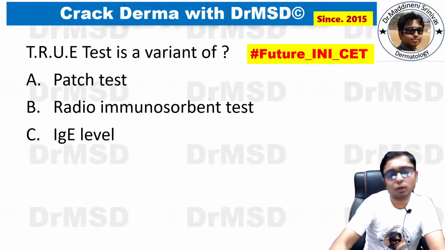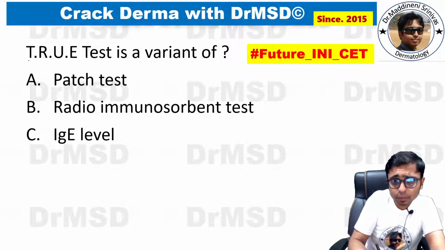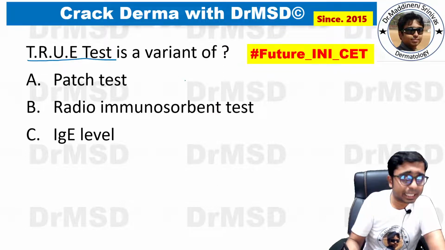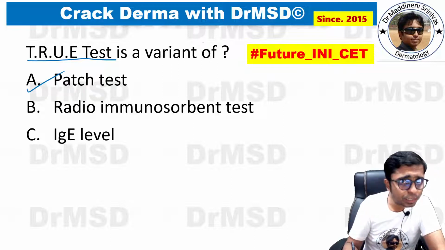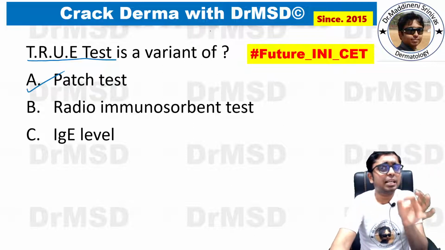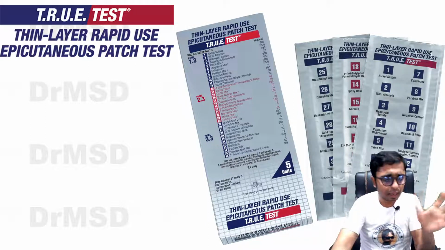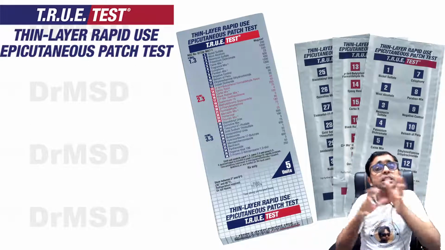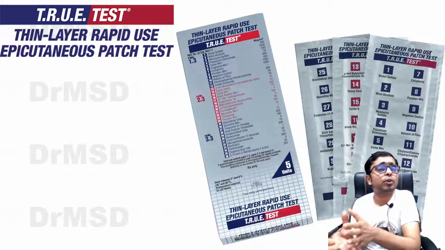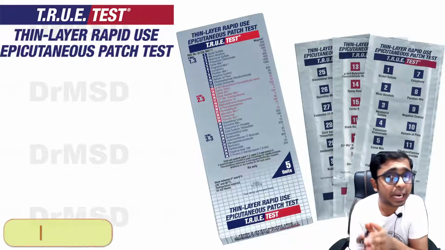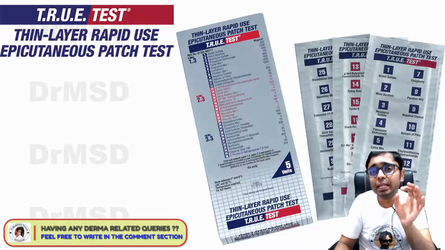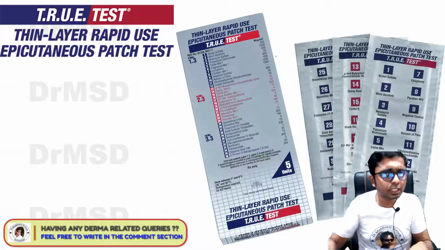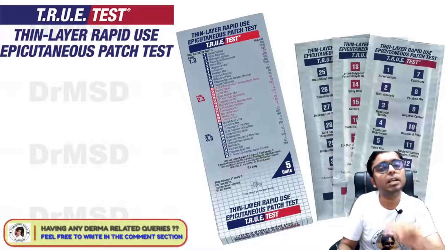So that is the process and all we have discussed, and there is a possible future question. TRUE test is a variant of the patch test. It is actually a test which patients themselves can buy from a pharmacy and apply over their body, and they can themselves identify what the allergens are. Okay, so these are available commercially, but not so much available in India, but available in other countries already.